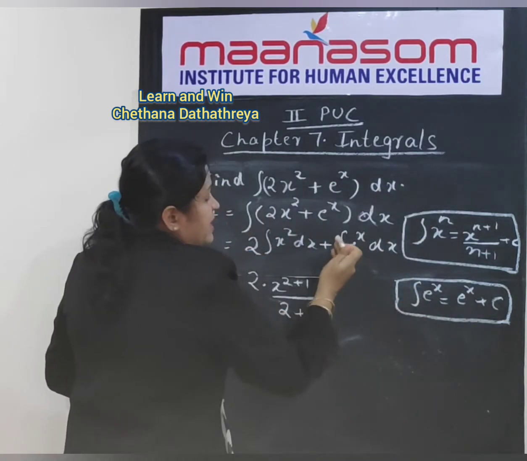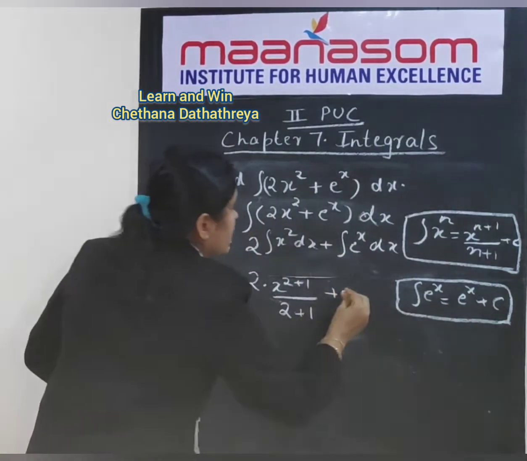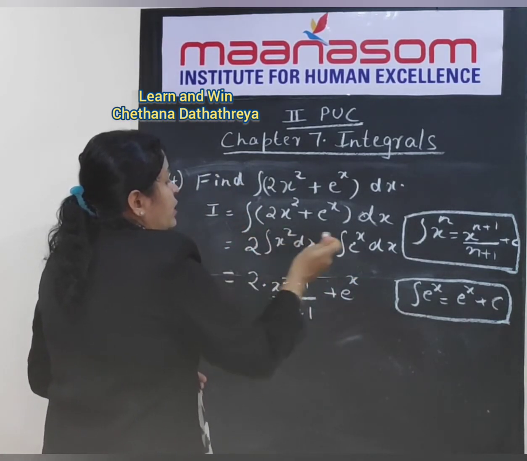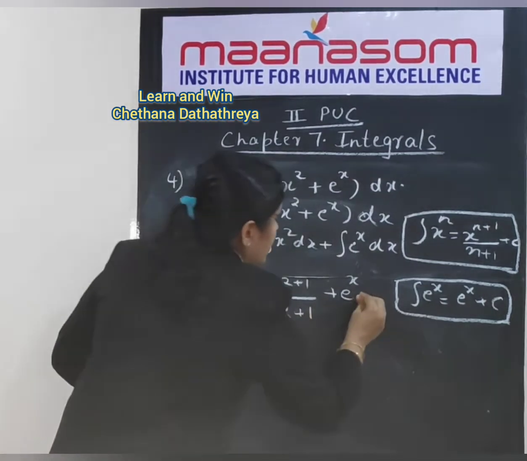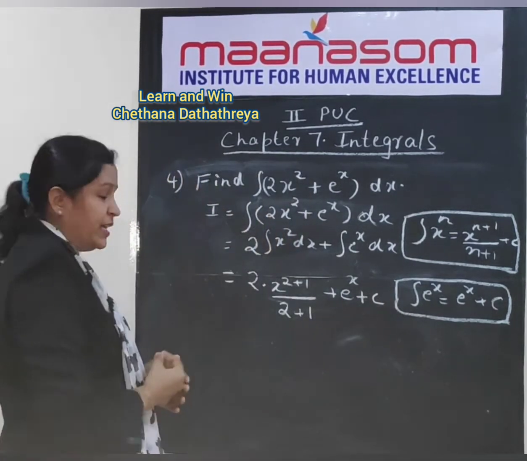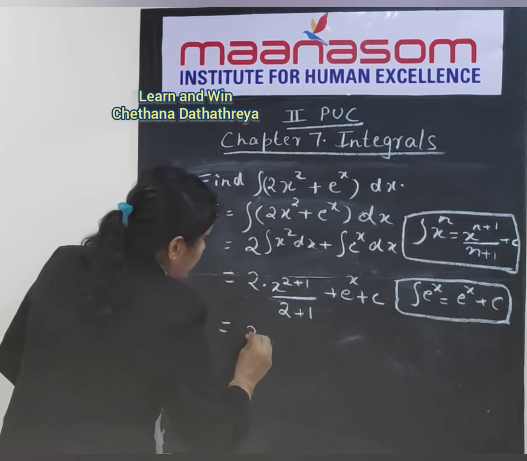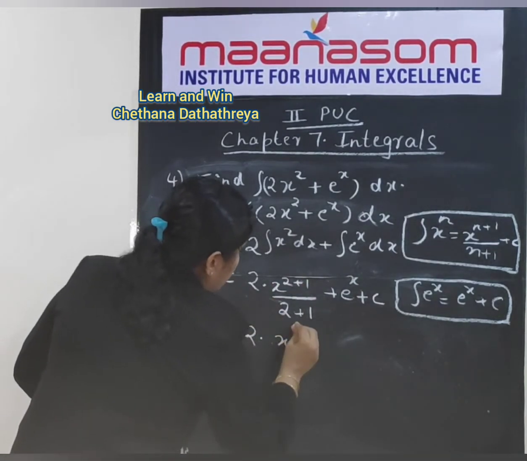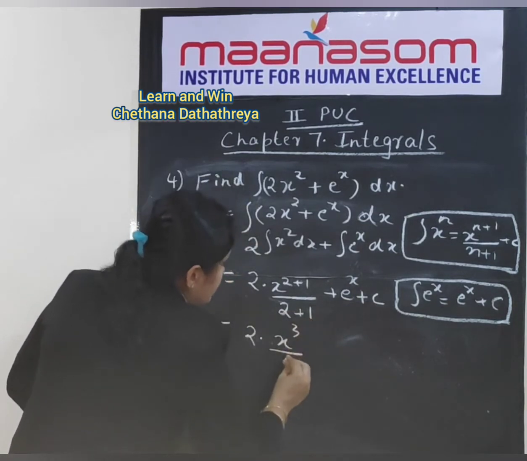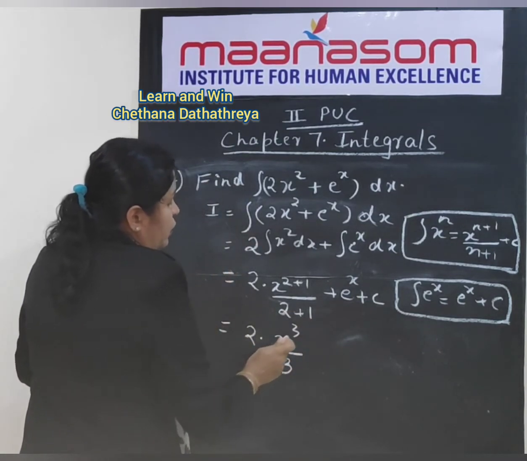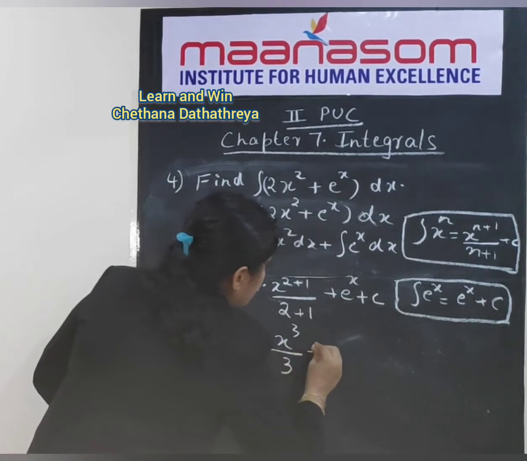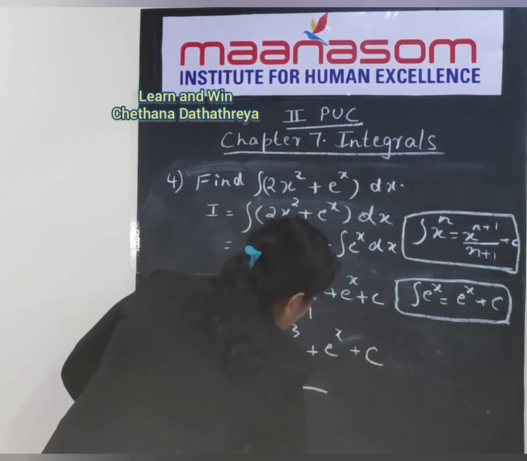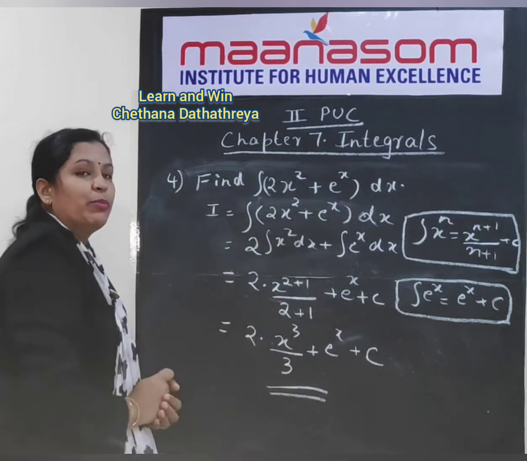So this integral e to the power of x will become e to the power of x. Since we have found the integration of the two terms, let us write plus c here. C is the constant of integration. So this will become 2 into x to the power 2 plus 1, which is 3, so x cube divided by 3, plus e to the power of x plus c. This is the required answer for our question number 4.